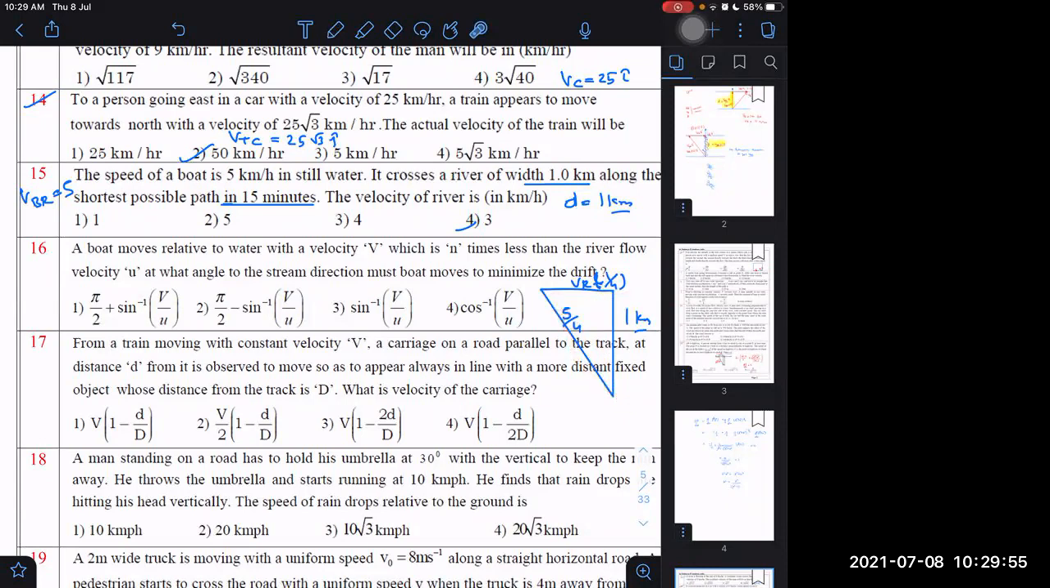Question number 16. A boat moves relative to water with speed v, which is n times less than the river velocity. At what angle to the stream direction must the boat move to minimize the drift? Tell the answer for this one. To minimize drift, in which direction? Means what should be the direction of VBR?